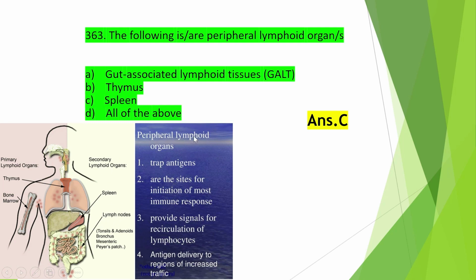So what is the role of peripheral lymphoid organs? The role is to trap antigens. They are the sites for initiation of most immune responses and provide signals for recirculation of lymphocytes and antigen delivery to regions of increased traffic. Okay. So these are the roles of peripheral lymphoid organs.